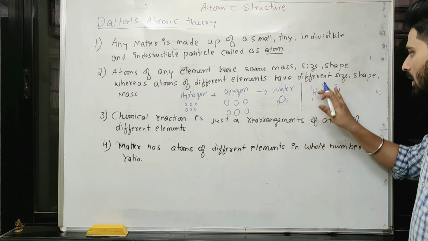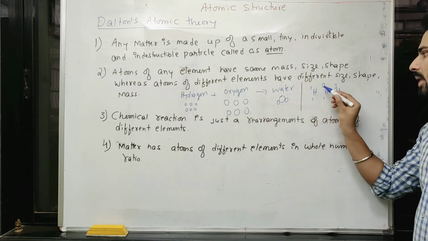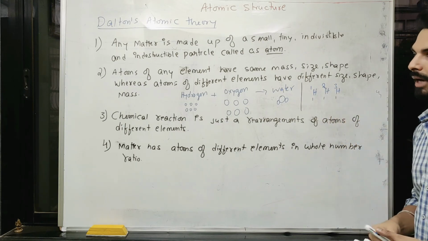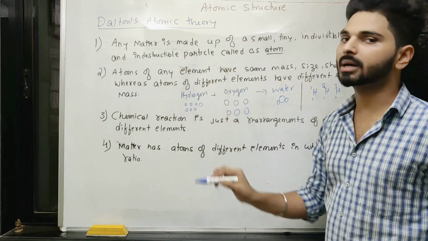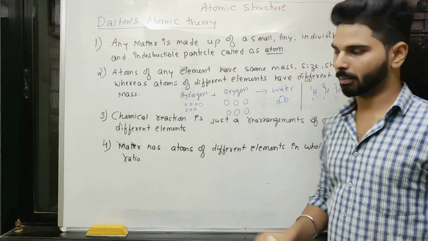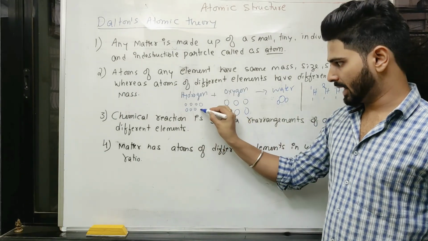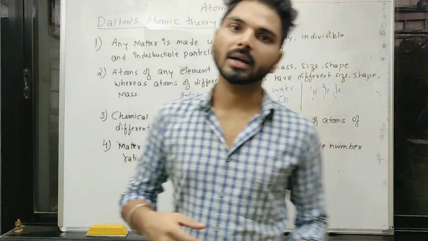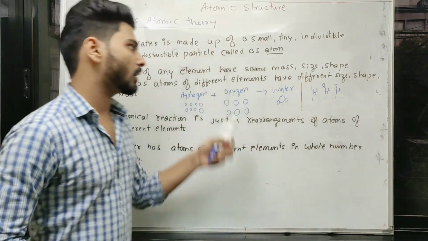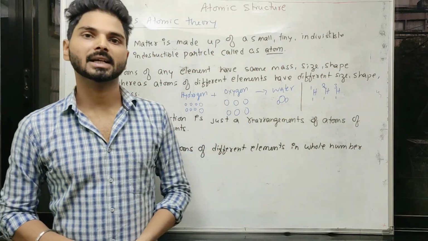In this case you can see the mass number varies. That means within hydrogen there may be some atoms having bigger mass compared to the rest. Maybe they are few, but some atoms have a bigger size because of higher mass. That means they are not identical with respect to mass, size and shape.